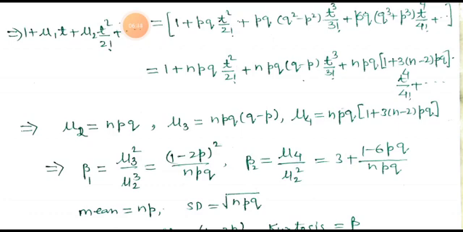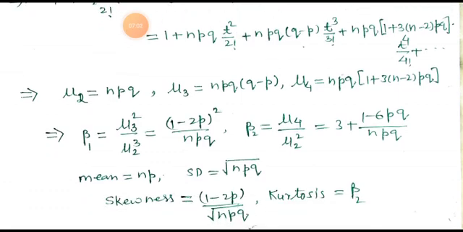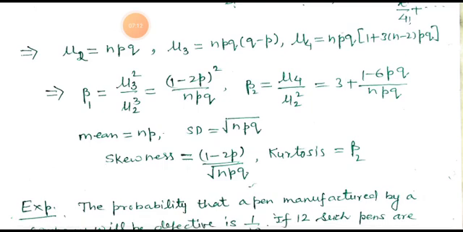Putting the values of mu3 squared upon mu2 cubed, we get beta 1 equal to (1 minus 2P) whole squared upon NPQ, and beta 2, which is mu4 upon mu2 squared, will be 3 plus (1 minus 6PQ) upon NPQ. Mean is equal to NP, standard deviation is equal to the root of NPQ, skewness is equal to (1 minus 2P) upon the square root of NPQ, and kurtosis is equal to beta 2.